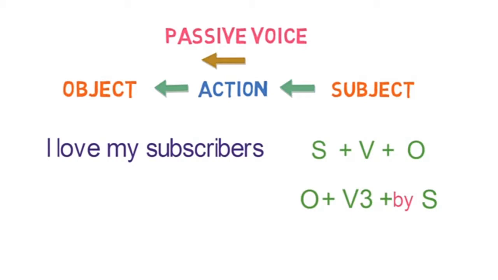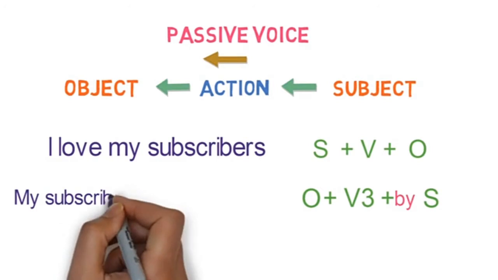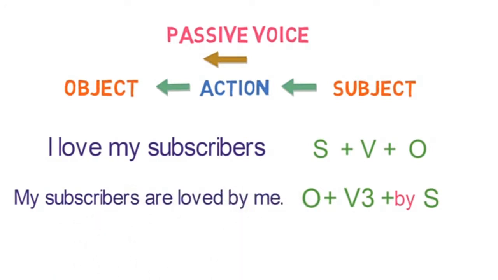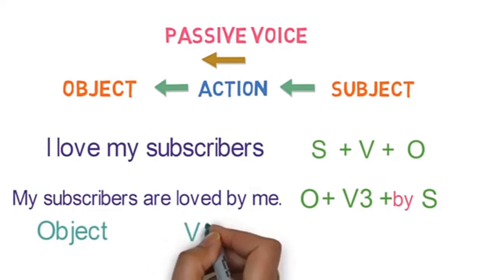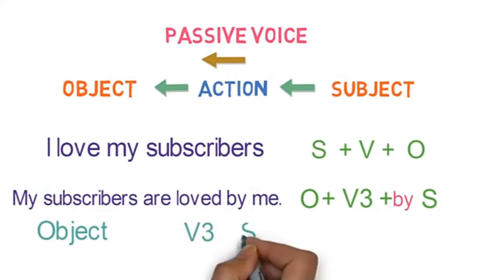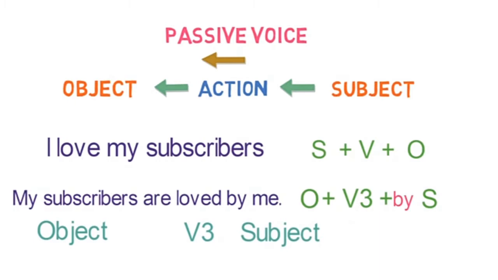Here the verb's third form is used. Now if I convert the sentence that we just discussed, it would be: my subscribers are loved by me. Here my subscribers is the object, loved is the verb's third form, by me is the subject. Here my subscribers are receiving the action of love by me. Now I think you are clear about the difference and the general sentence structure between the two.